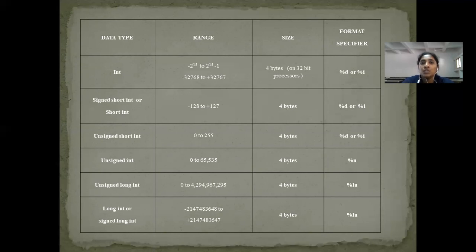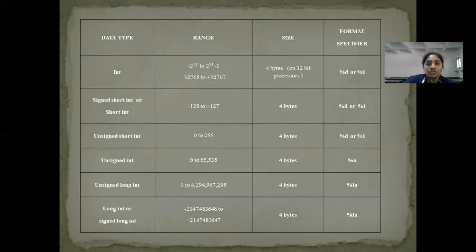So this is a table which has the range of all the types of integers and their sizes and format specifiers. Normally, in order to print integer values, the format specifier which we commonly use is percent d. If you want to go beyond the range of a normal integer, you can opt for percent u, which is an unsigned form which accepts only positive values. In the pointers concept, if you want to print the address values directly, then you have to go with the format specifier percent u or percent p.